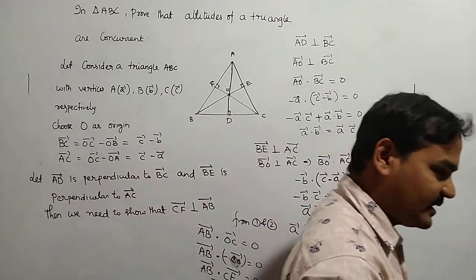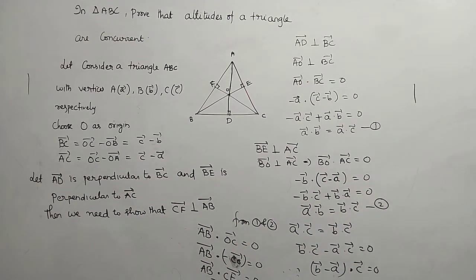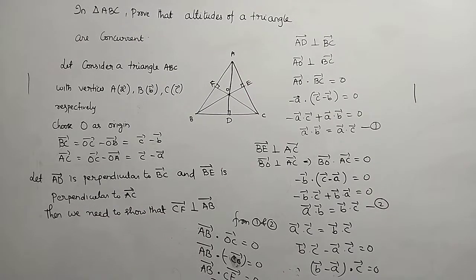So what is the conclusion we are getting? We needed to show that the three altitudes of a triangle are always concurrent at a point. For that purpose, first of all, I consider a triangle ABC with vertices A of A bar, B of B bar and C of C bar, and chosen O as the origin.